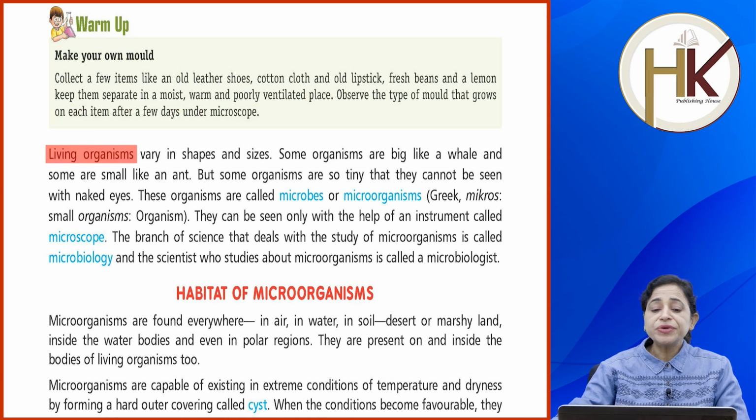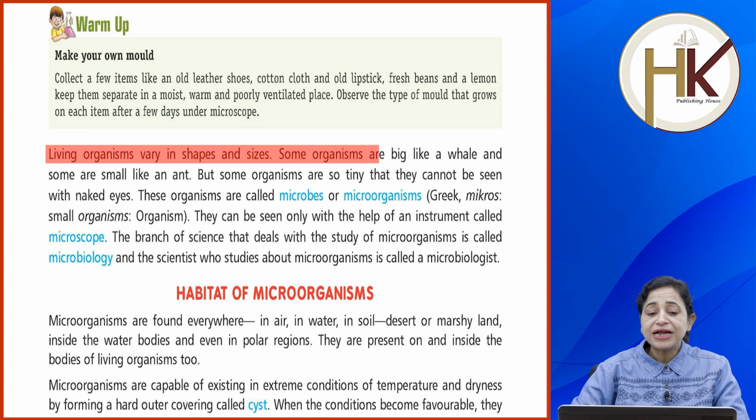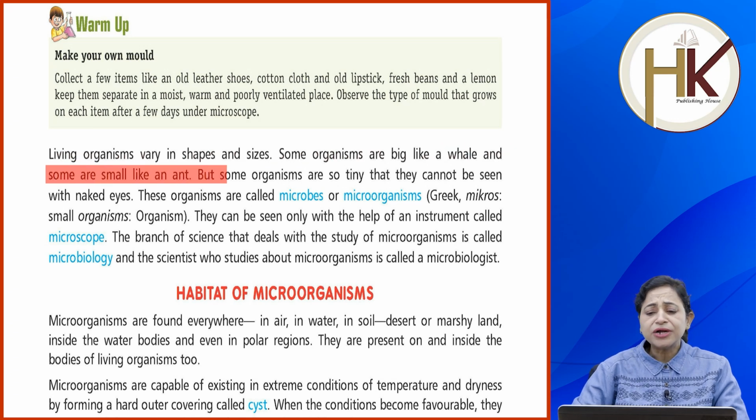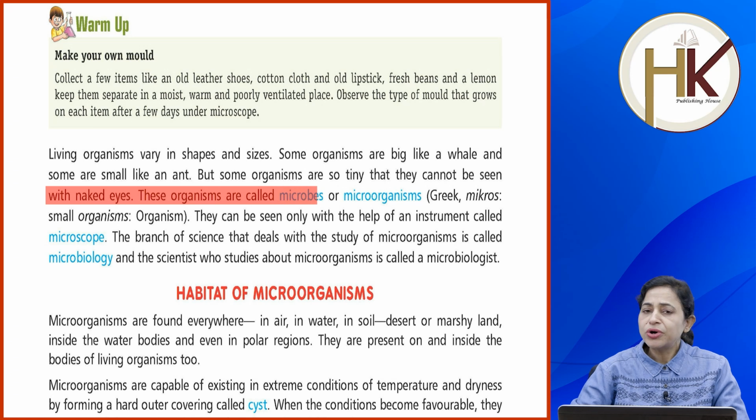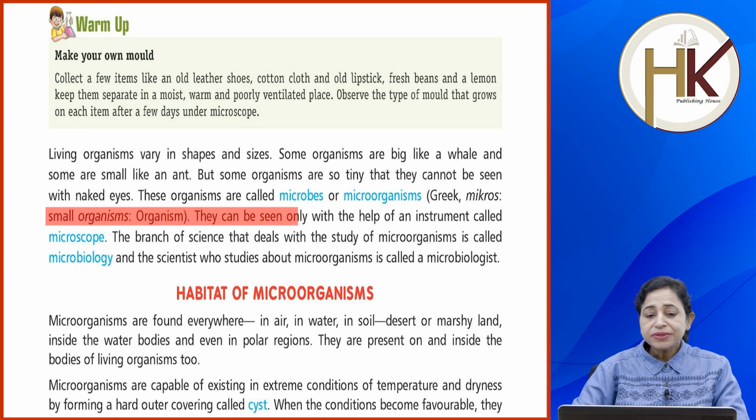Living organisms vary in shapes and sizes. Some organisms are big like a whale and some are small like an ant. But some organisms are so tiny that they cannot be seen with naked eyes. These organisms are called microbes and microorganisms. Greek micros, small organisms, organism. They can be seen only with the help of an instrument called microscope.